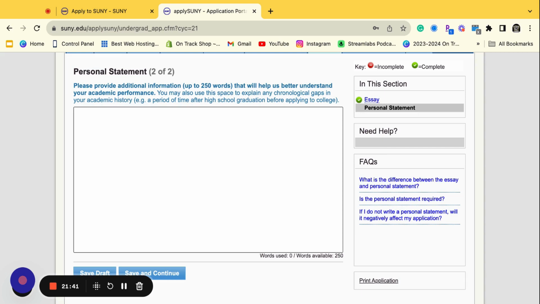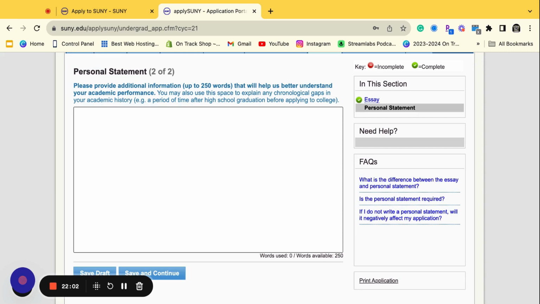If you did well, on the other hand, you're going to explain what contributed to your success, right? How did you make your beautiful grades possible? Who helped you? Who supported you? What kind of supports did you have? You're going to explain that in 250 words, okay?